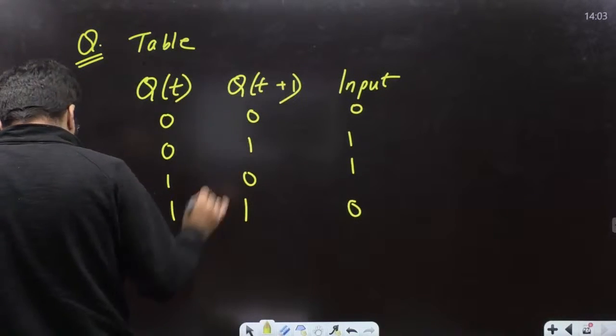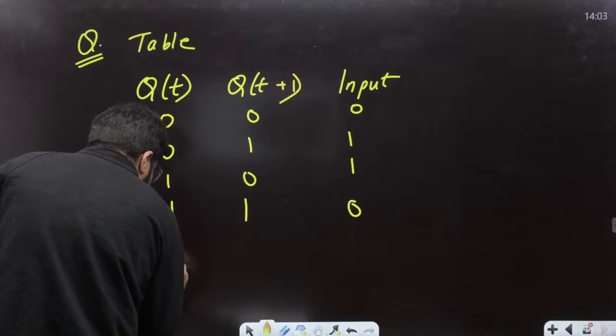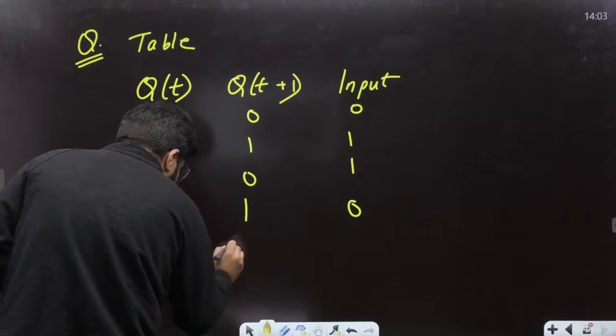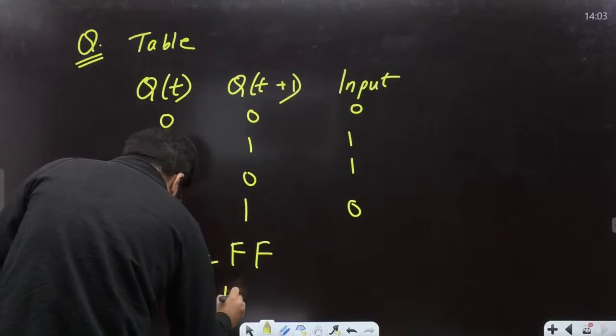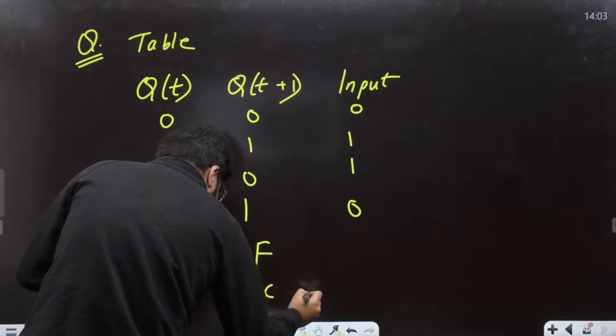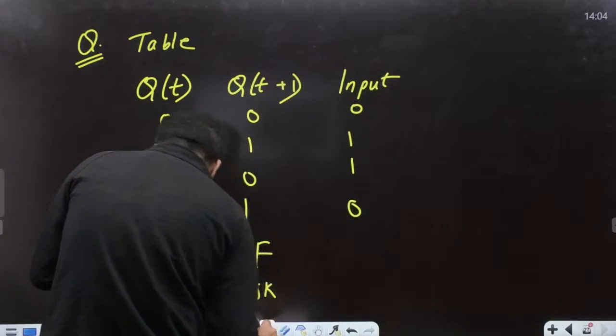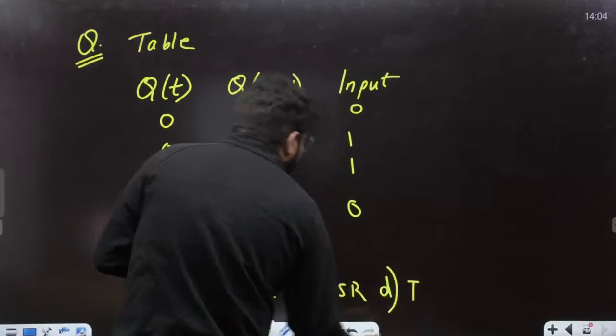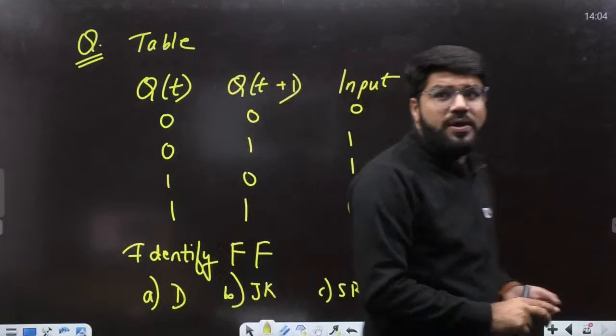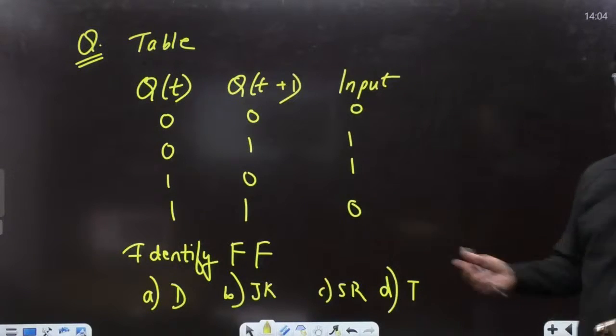Okay. Question क्या पूछा है? Identify the flip-flop, dear. Option number A is D. Option number B JK. Option number C SR. Option number D T. भाई पहली बात तो एक ही इनपुट है. JK SR तो हो ही नहीं सकता. Tell me यार, how simple it could be.